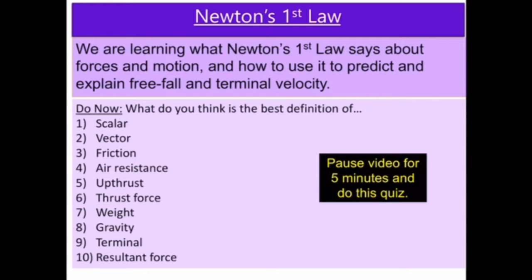All right, some possible answers. A scalar is a quantity that only has size or only has magnitude. It doesn't have a direction. Remember, magnitude is just a fancy word for size. A vector has got a magnitude and a direction.